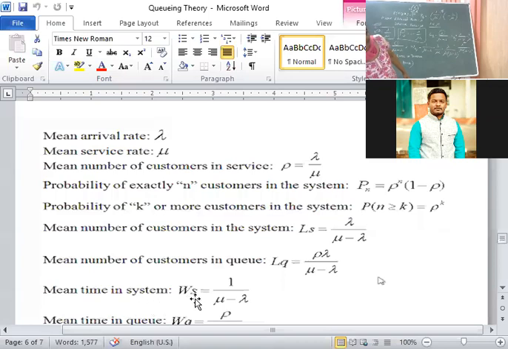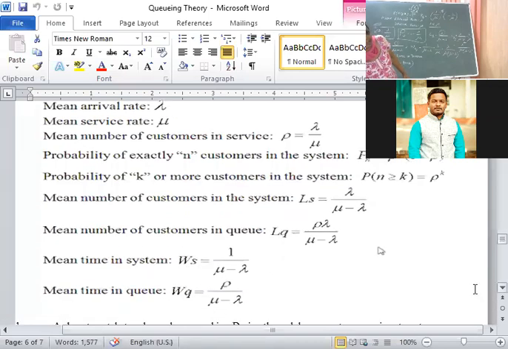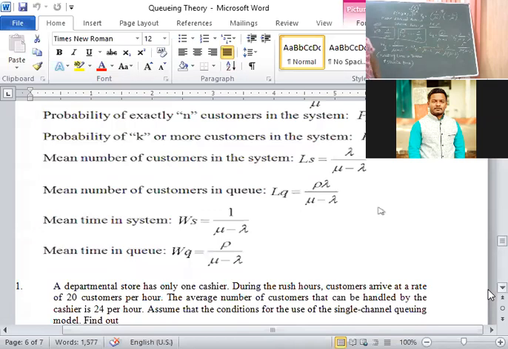Then mean time in system, that is WS, waiting time in the system, 1 upon mu minus lambda. Mean time in Q, lambda upon mu into mu minus lambda. Here for rho, you have to substitute lambda upon mu. You have to remember all these formulas.